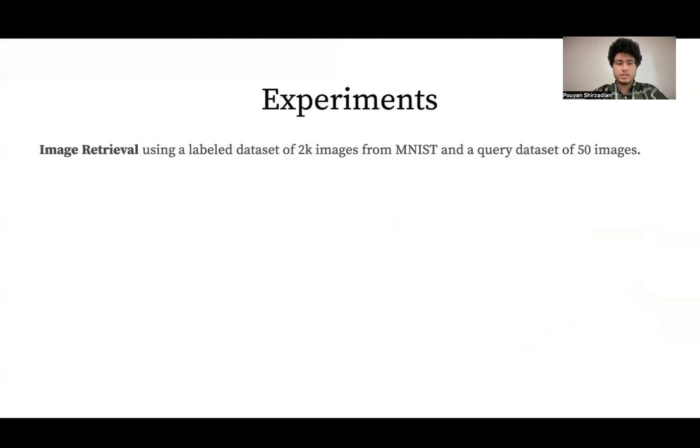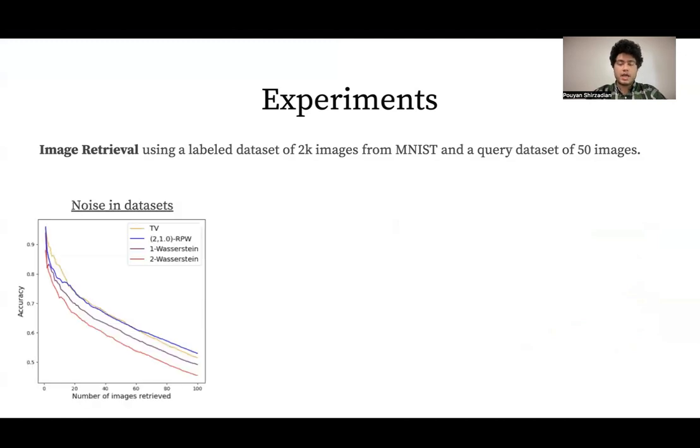We finish this presentation by showing some experimental results on the image retrieval task. So consider a labeled dataset consisting of 2,000 images from the MNIST dataset and a query dataset of 50 images. Here we compare the performance of the RPW distance with one-Wasserstein, two-Wasserstein, and TV distances for the image retrieval tasks in the presence of noise and shifts in datasets.